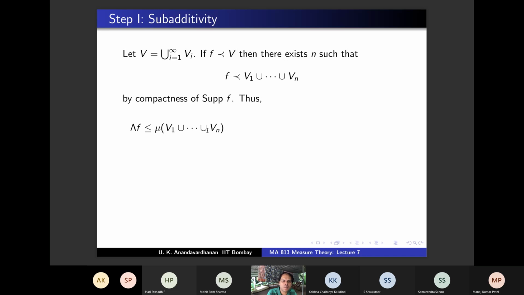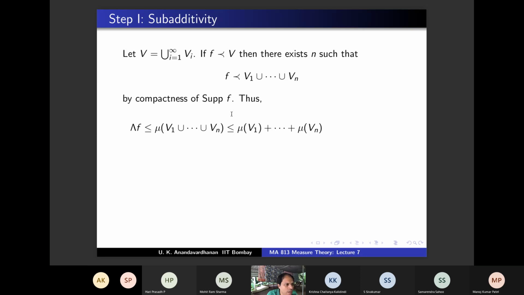And what do you know about mu of V1 union etc. union Vn from whatever we have proved? It is less than or equal to mu of V1 plus the summation of this, right? And now what will you use? You will use what we concluded in the last slide. These Vi are chosen in a precise way.